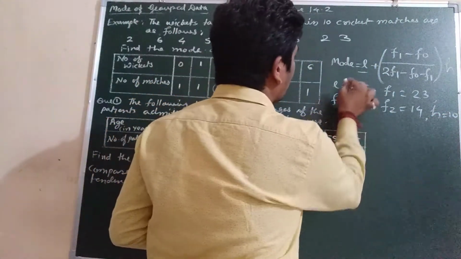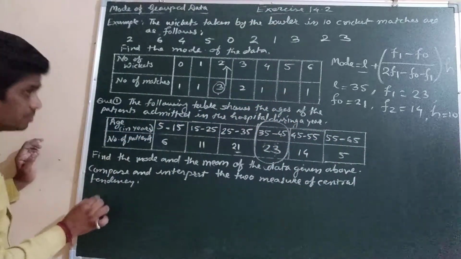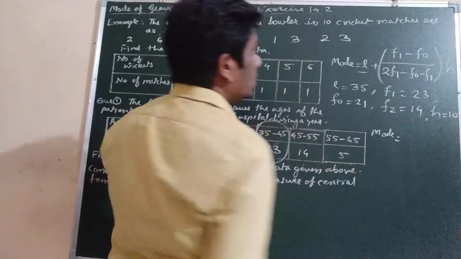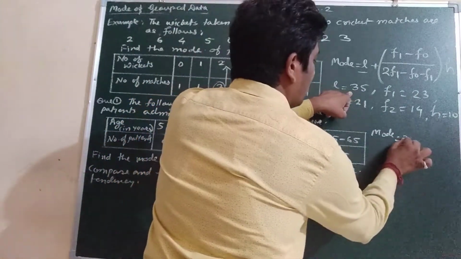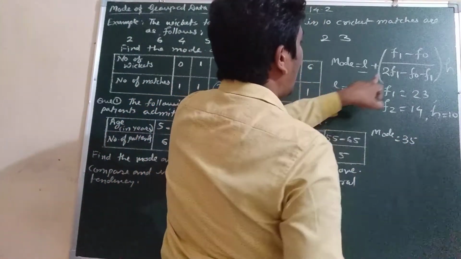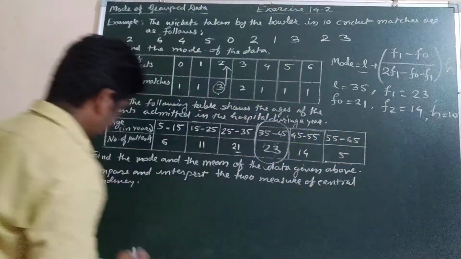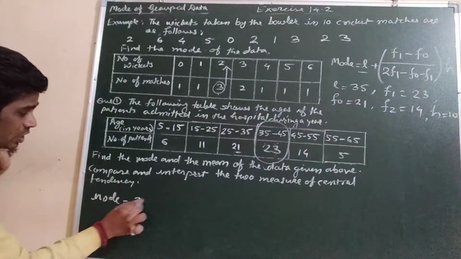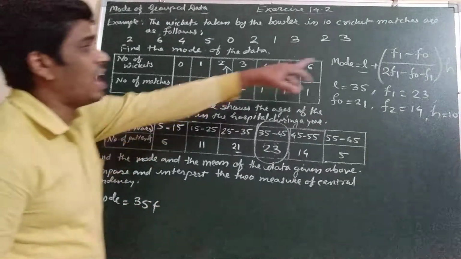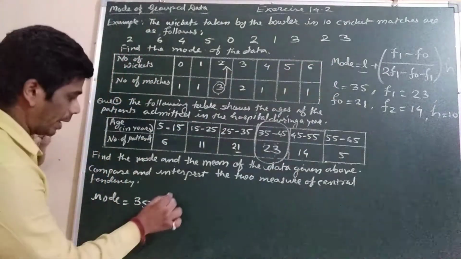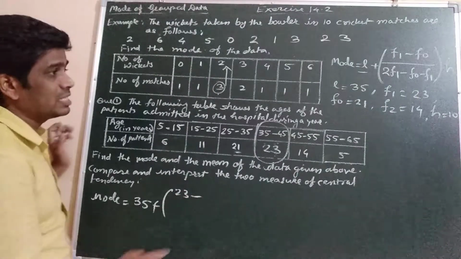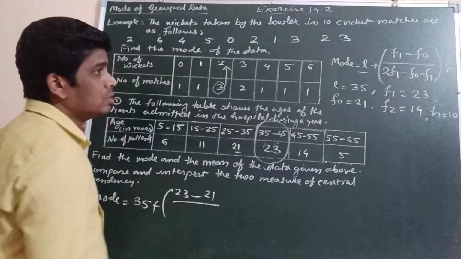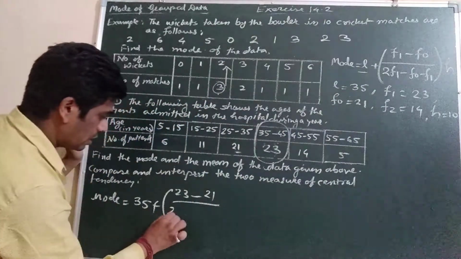So the mode of the data, with L equal to 35, we can write as: mode equal to 35 plus F1, which is 23, minus F0, which is 21, upon 2 times F1